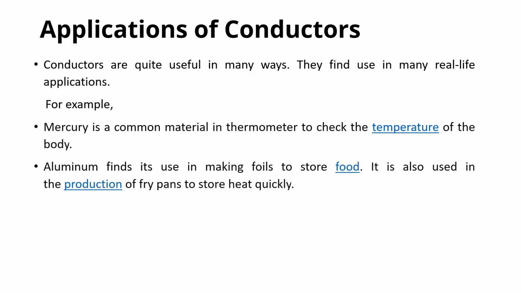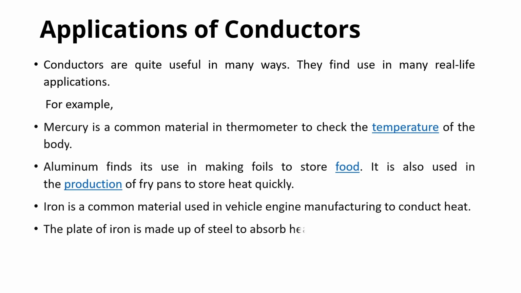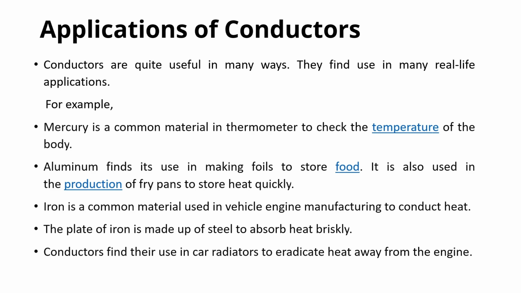It is also used in the production of fry pans to heat quickly. Iron is a common material used in vehicle engine manufacturing to conduct heat. The plate of iron is made up of steel to absorb heat briskly. Conductors also find their use in car radiators to radiate heat away from the engine.